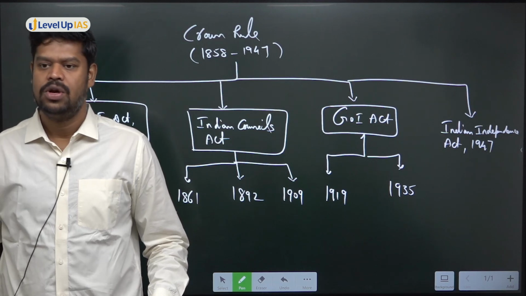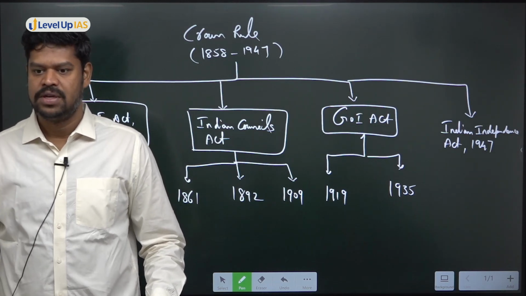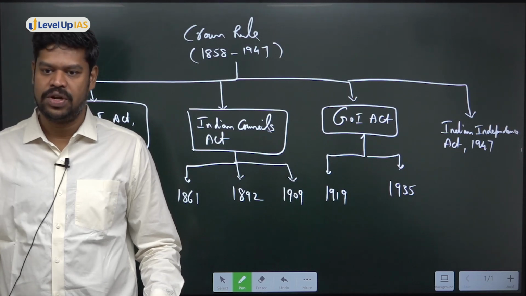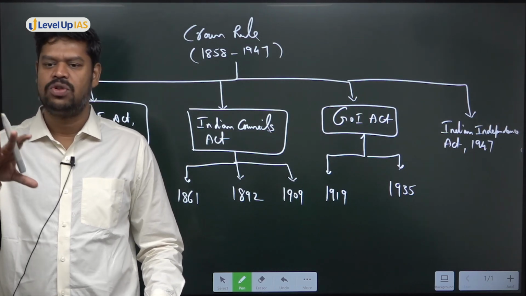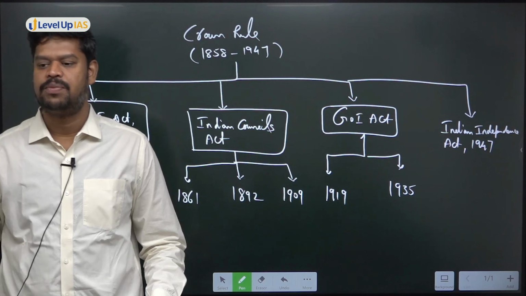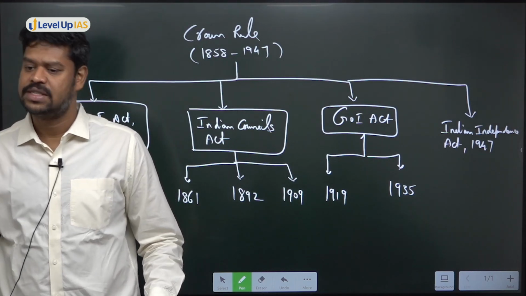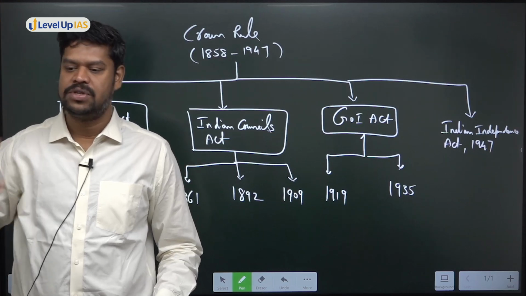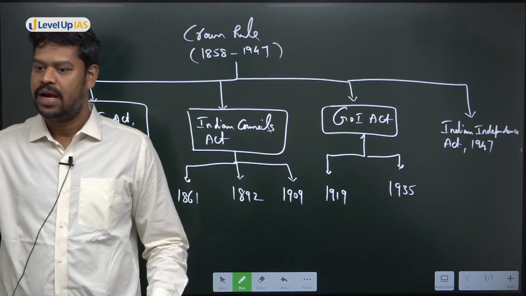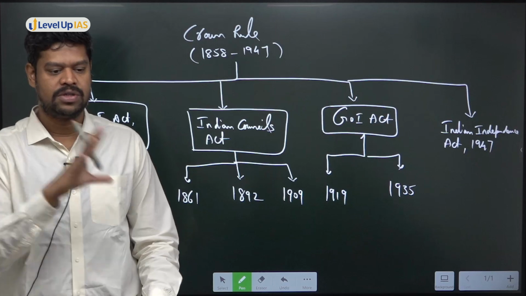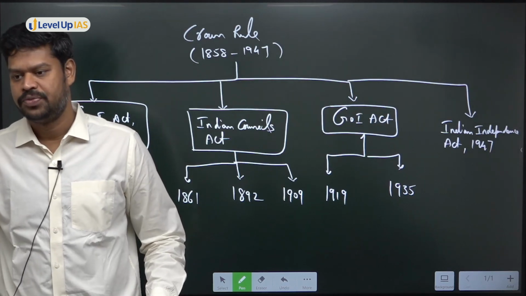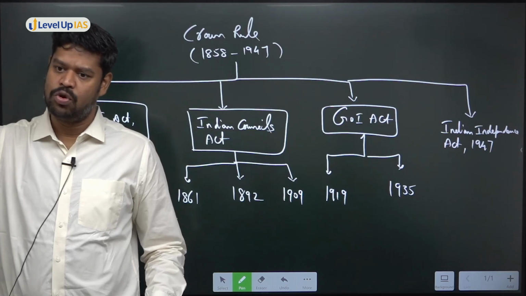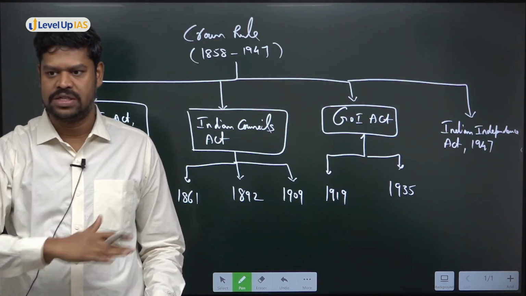Say for example, today we have a number of cabinet ministers. Say for example, today we have someone like an external affairs minister. Who is the external affairs minister today? Something like that. Similar to that, you can understand that there was one minister at that point of time in the British cabinet who is called a Secretary of State, and he will directly report with regard to the administration of British India to whom? To the Crown. So he is responsible for it, he is the highest authority, but below him there are a lot of other people. So we'll try to understand all those things.